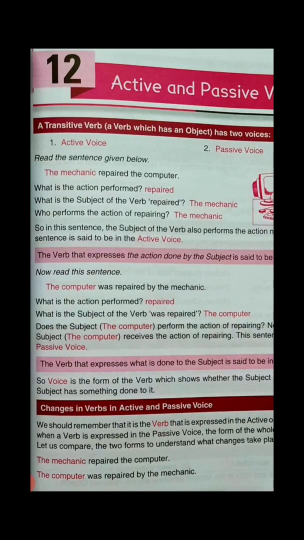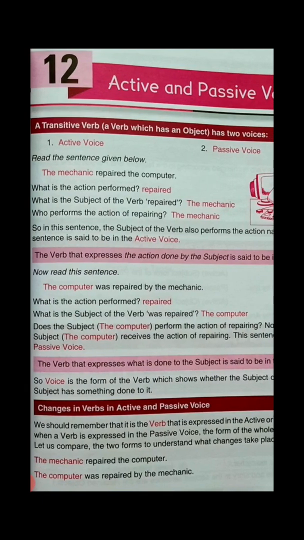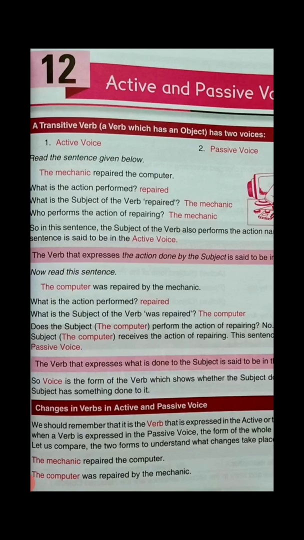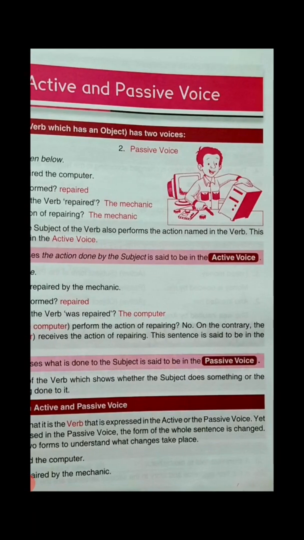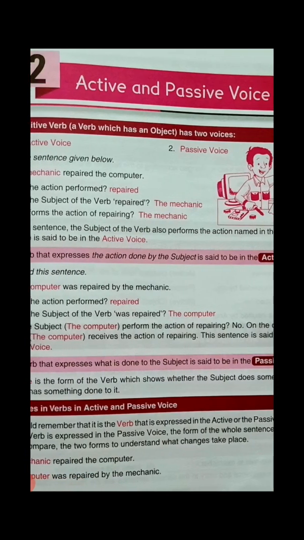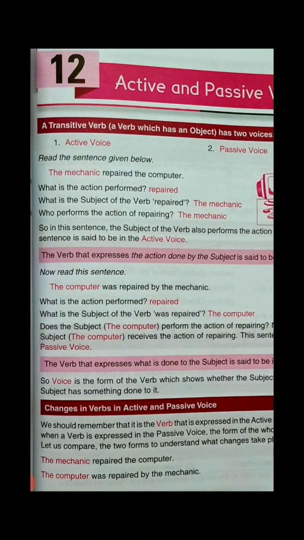Now, next line. Read the sentence given below. The mechanic repaired the computer. What is the action performed? Repaired. What is the subject of the verb? The mechanic. Who performs the action of repairing? The mechanic. So, in this sentence, the subject of the verb also performs the action named in the verb. This sentence is said to be in the active voice.